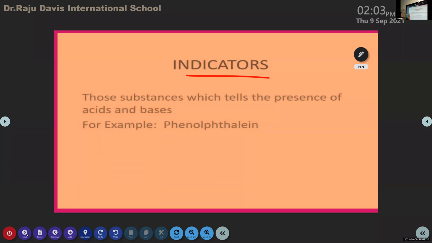Indicators are those substances which tell the presence of acids and bases. You don't need to copy down the names of the indicators; I will give you other examples. Yes, you can write it.